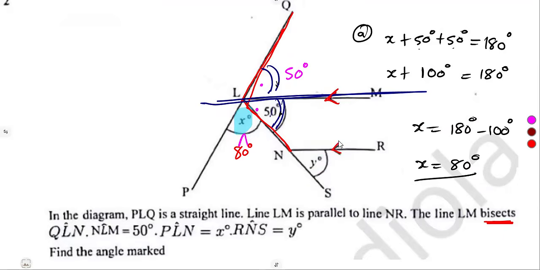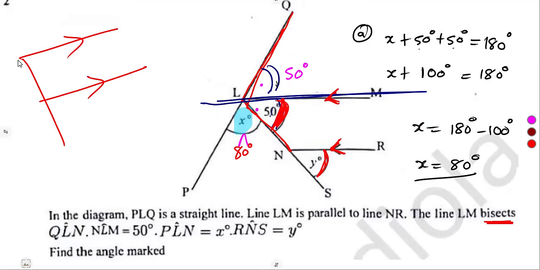From the parallel line concept, we are given that these two lines are parallel. Where we form an F, corresponding angles are equal. So if this angle is 50 degrees, this is also 50 degrees.